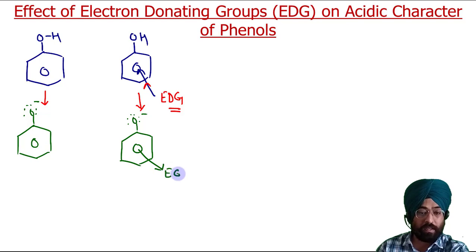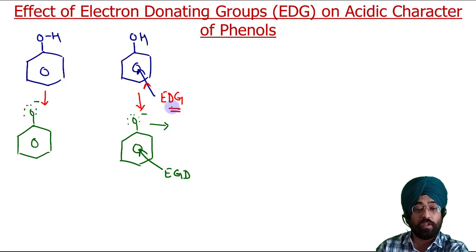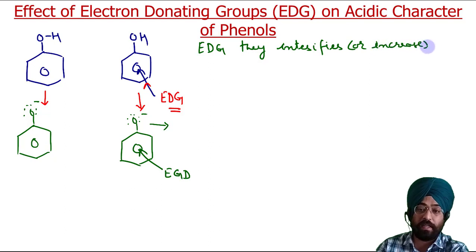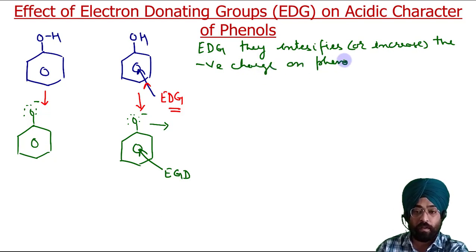Now these electron donating groups donate electrons to the benzene, which increases the negative charge on the phenoxide ion. So we can say electron donating groups intensify, or increase, the negative charge on the phenoxide ion and destabilize it.